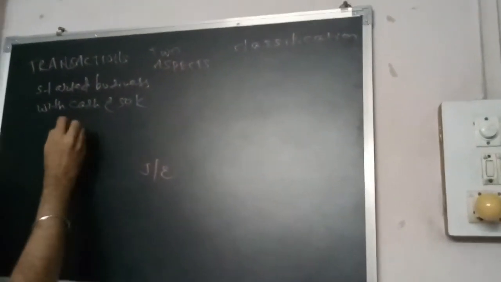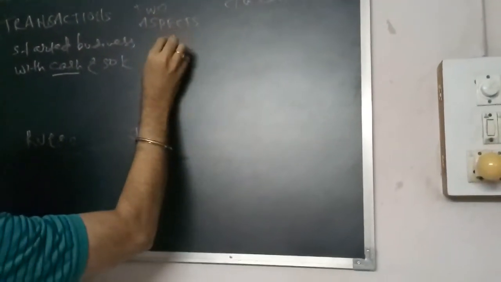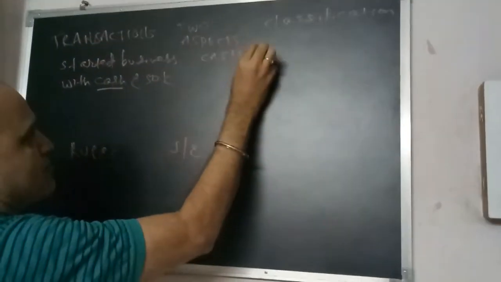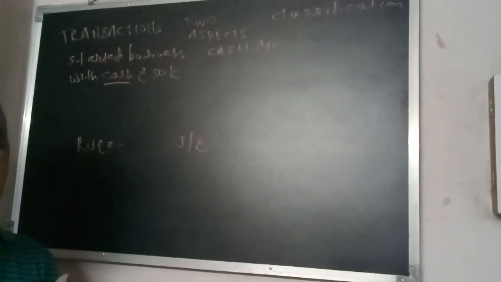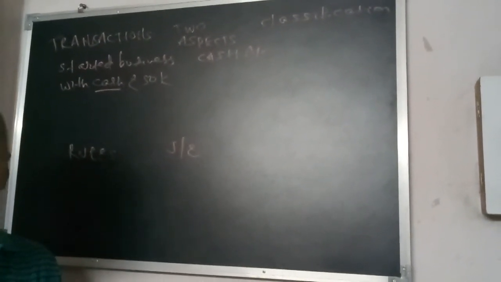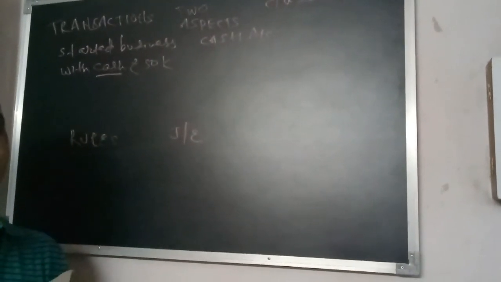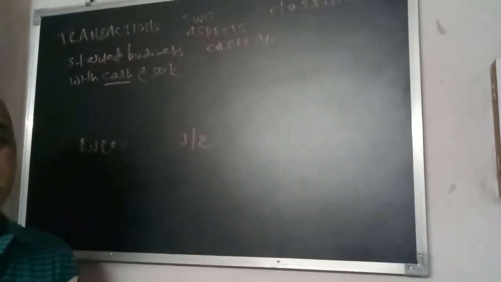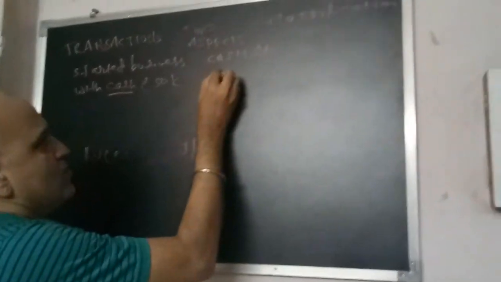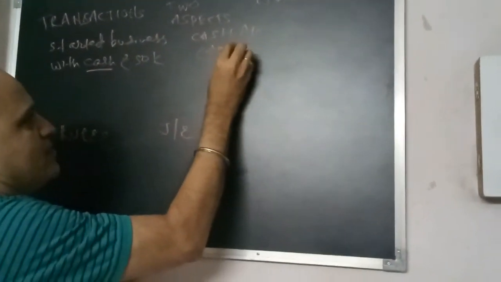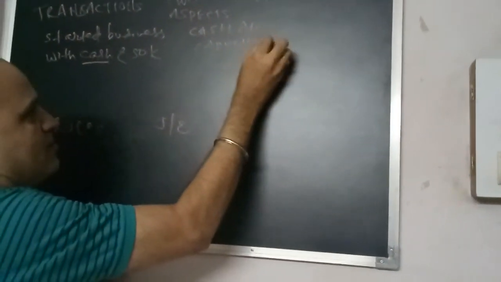So now, two aspects. Which are the two aspects? There is one cash, so I will write cash account, and the other one is capital. Started business with cash means you are making the initial contribution to start the business. In Marathi we say bhandaval, so in English it is called capital. So I will write capital account.